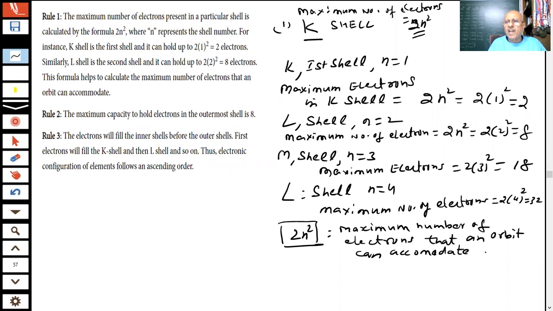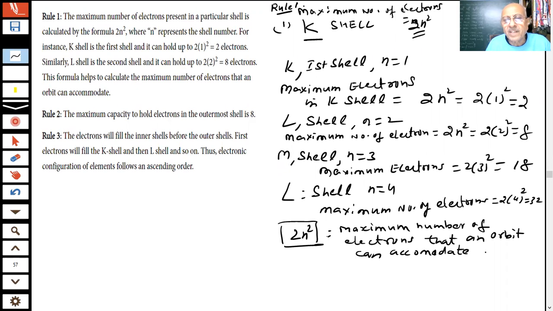So K shell will have 2 electrons maximum, L shell will have 8, M will have 18, and N shell will have a maximum of 32 electrons. This is our rule number 1. On the basis of Bohr's atomic theory, Bohr's model of the atom, rule 1 gives the maximum number of electrons. We can use the formula 2n square. Second rule says the maximum capacity to hold electrons in the outermost shell is 8.